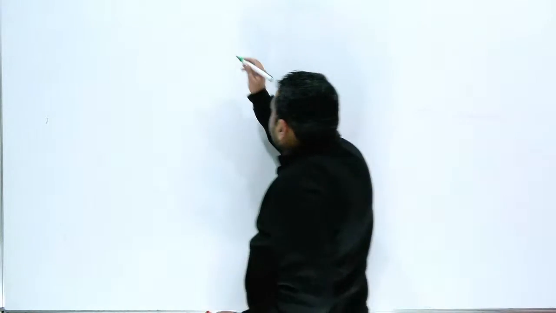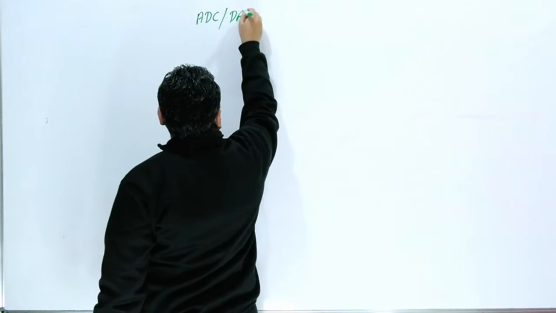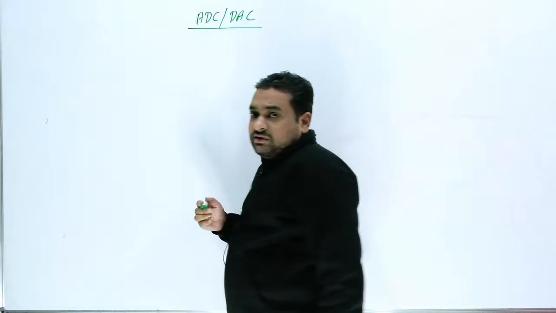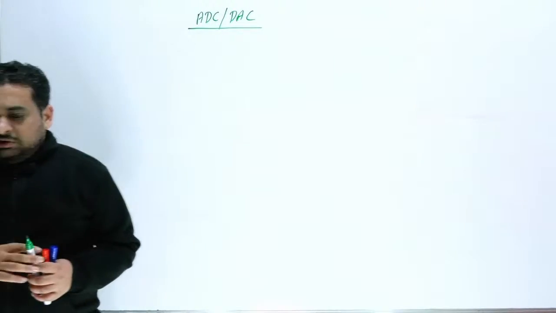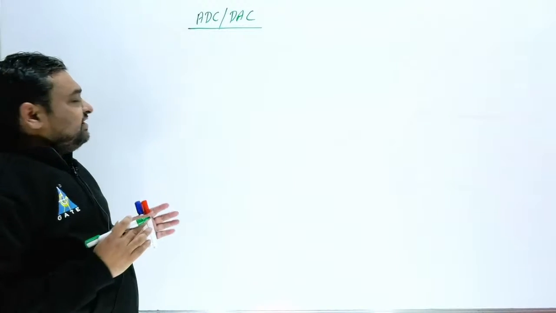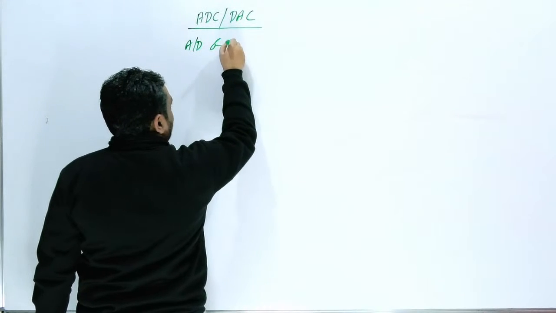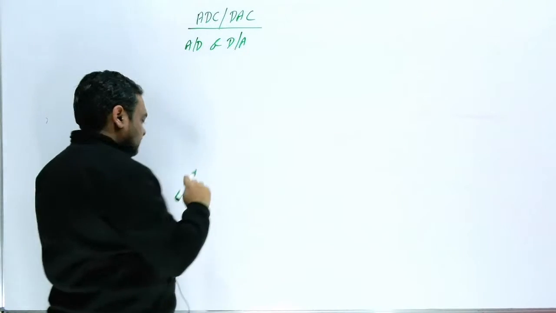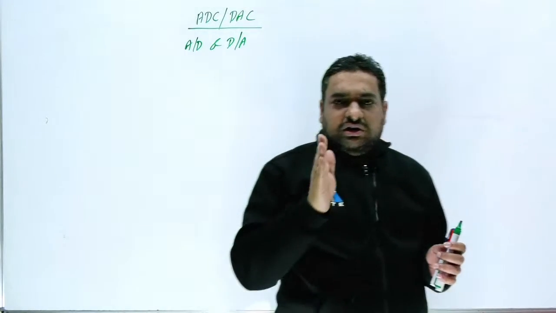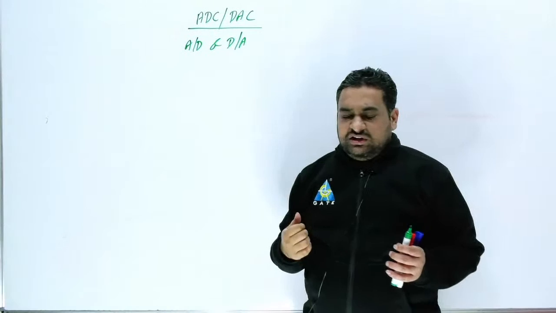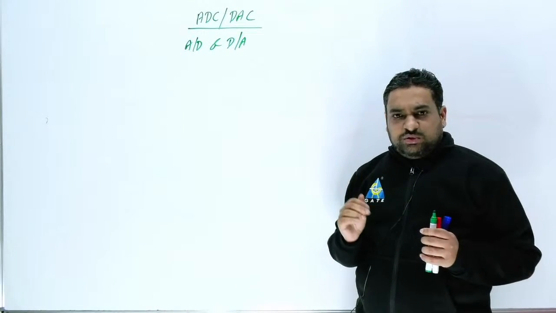So our topic today is ADC and DAC. If you respond more, then definitely I will discuss some more good things. Okay, everything is perfect. ADC means analog to digital converter, and DAC means digital to analog converter. The same topic we also use in communication systems for electronics engineering students, but in digital we have to study it in a different way.